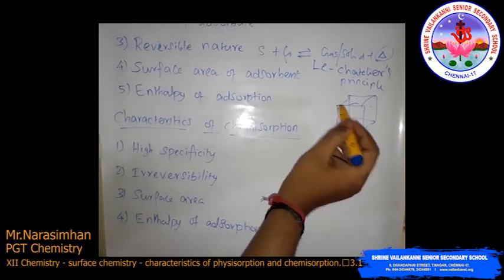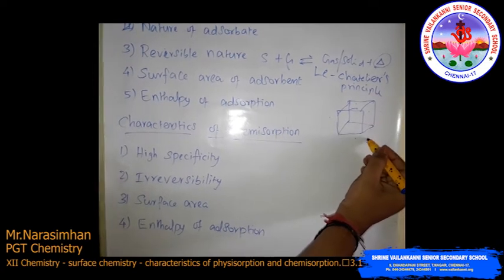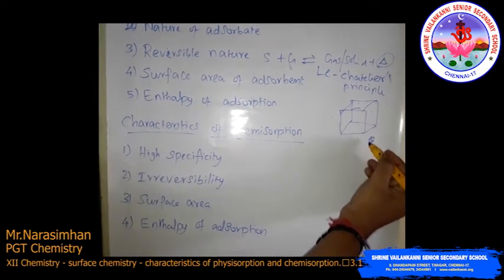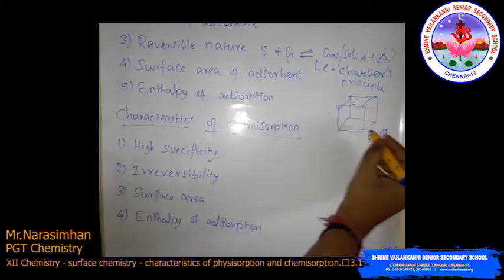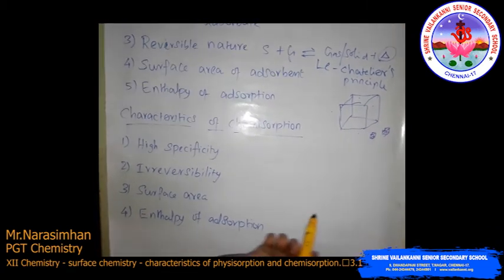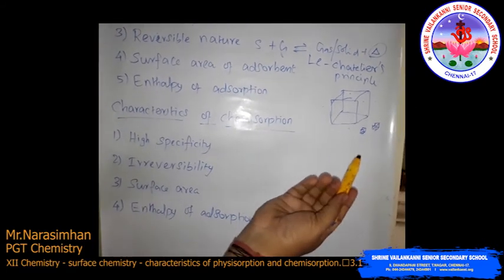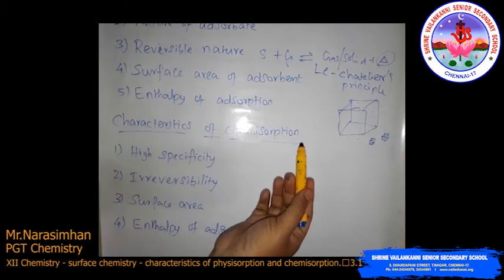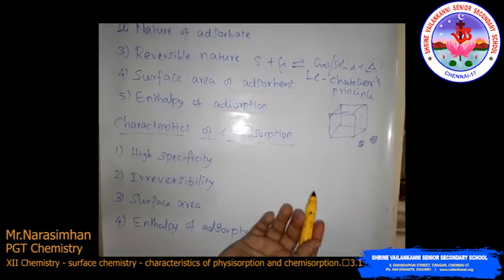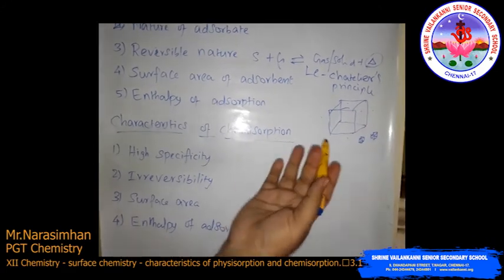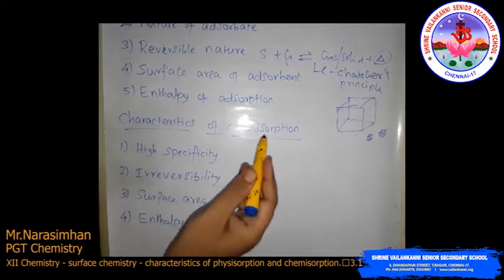If I cut the cube into 100 pieces or 50 pieces, you will get more surface area, so the extent of adsorption increases with the increase in surface area of the adsorbent. So finely divided metal and porous substances having a large surface area are good adsorbents.